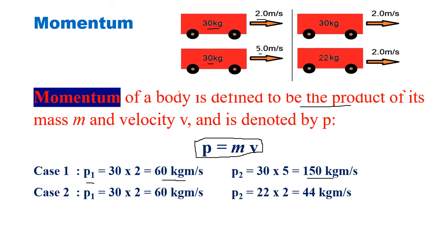Case 2, velocity is same, the mass is 30, velocity is 2. So the momentum of the first body is 60 kg meter per second. But in the second case, the mass is 22, velocity is 2, the momentum of the body is 44 kg meter per second. So momentum is the product of mass and velocity. So what you can see, the effect of force or the impact of force depends upon two things, the mass and the velocity. And what is the relationship? It is not the addition or subtraction. It is the product of mass and velocity. So momentum, when calculated, when the effect is seen, it is the product of mass and velocity.